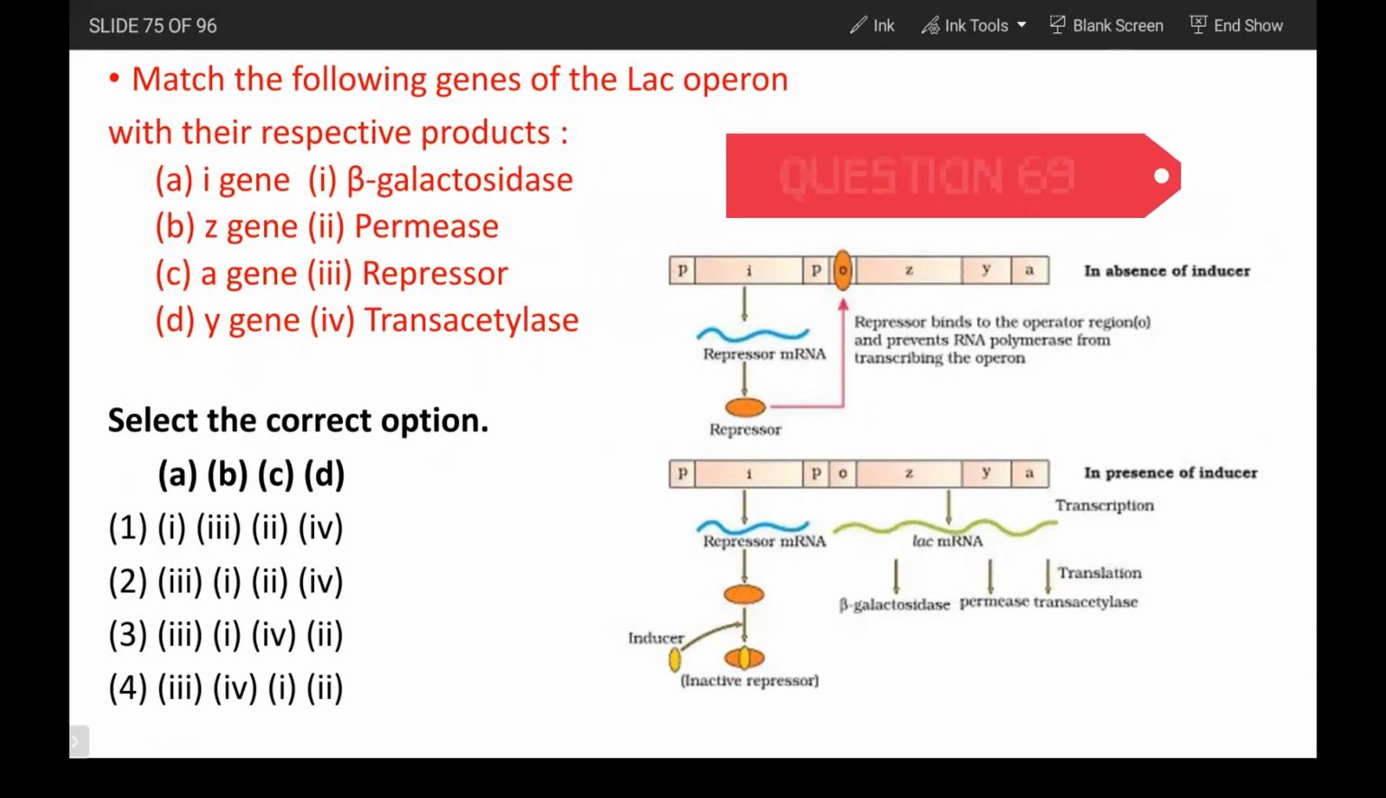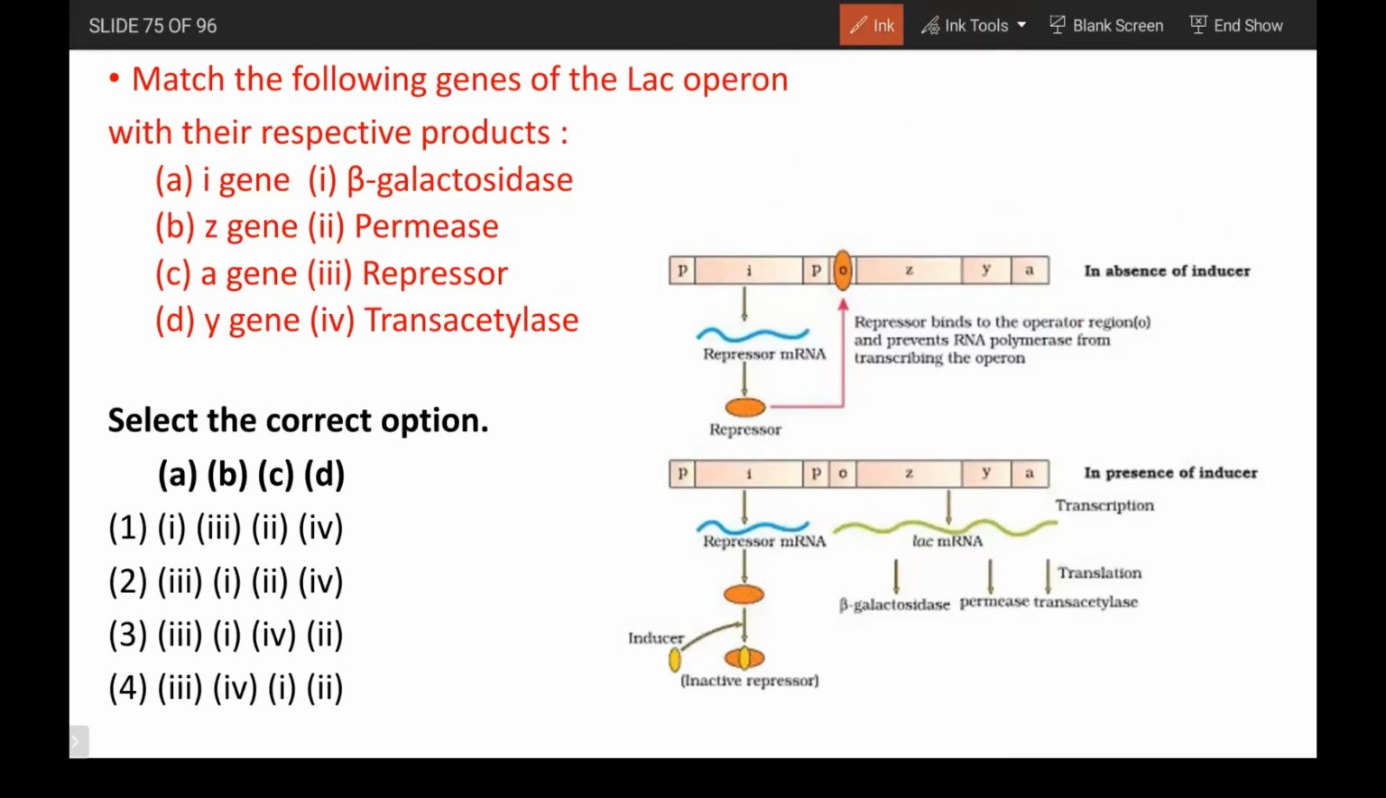Then there is a question on the lac operon. Match the genes with the corresponding products produced. The I gene codes for the repressor. The Z gene codes for beta galactosidase. The A gene codes for transacetylase. The Y gene is for permease. So A is going to be 1, C is going to be 4. So the answer is option 3.